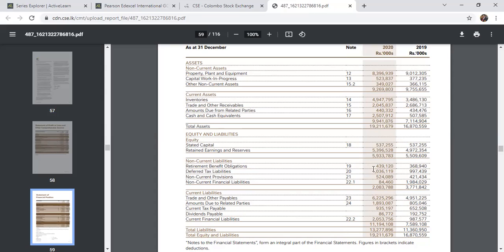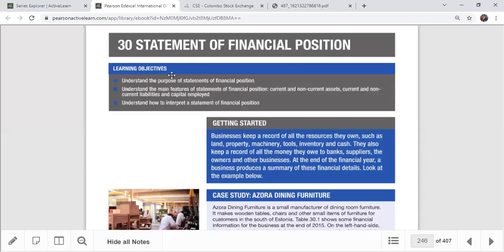So altogether, the total assets are 19 billion. That is represented by total equity and liabilities of 19 billion. Right. So this is the one that you're going to analyze today, one by one, here in the SOFP.